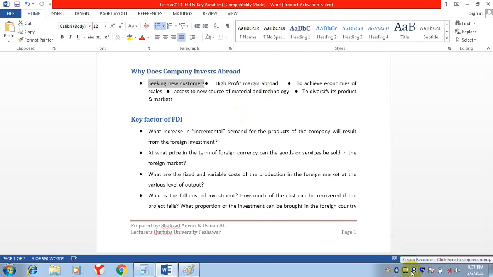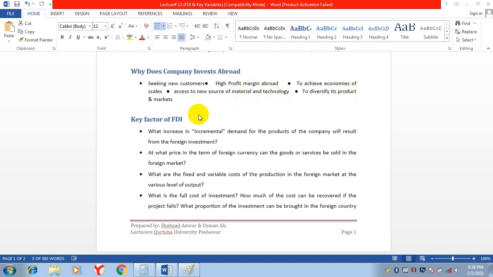They want to find new sources of raw material at low cost, and technology. They want to find new technology in that country. Like the majority of companies, they start their production in China because of cheap raw material, cheap labor cost and good technology.